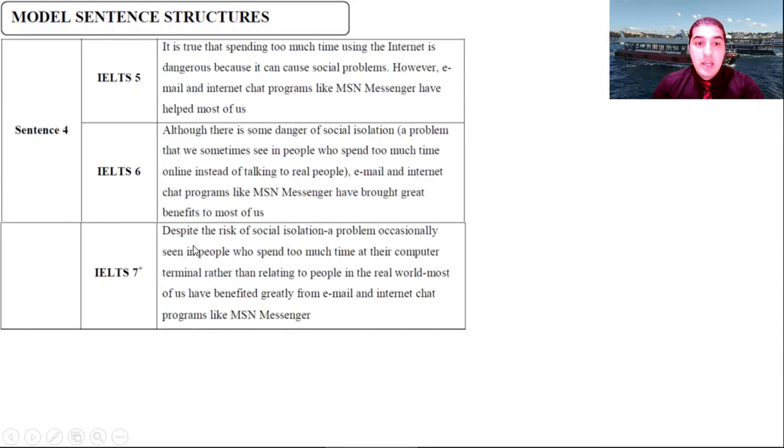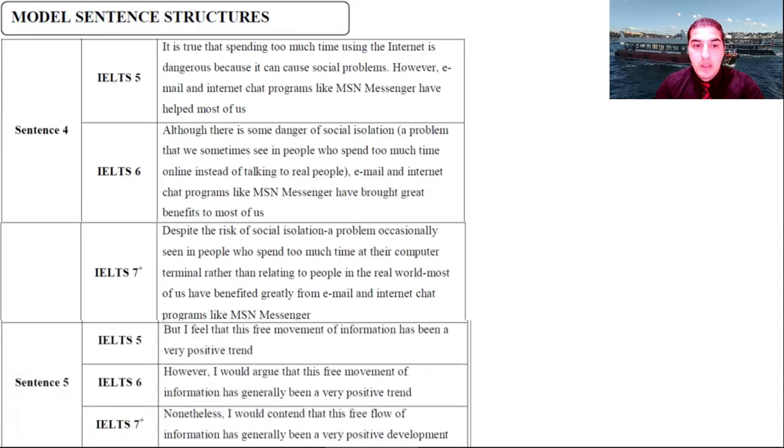Okay, IELTS 7 plus. Despite the risk of social isolation, a problem occasionally seen in people who spend too much time at their computer terminal rather than relating to people in the real world, most of us have benefited greatly from email and internet chat programs like MSN Messenger.